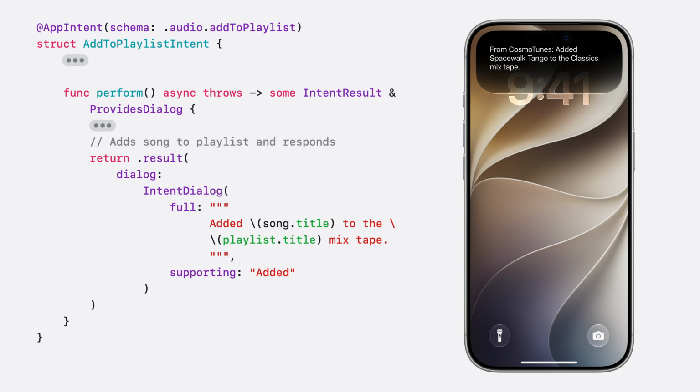After trying that out, I want the response to better match the app's personality. I call songs tracks and playlists mixtapes. To customize this, I mark the perform method as providing a dialog response by adding the provides dialog protocol. I'll also change the intent result by passing an intent dialog containing both full and supporting strings. Siri can show the supporting string with UI and read the full dialog on voice-only devices like AirPods. Because of this, the full string should describe what happened on its own. That covers responses when your intent has finished.